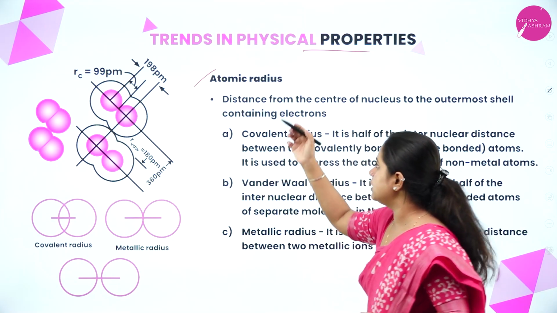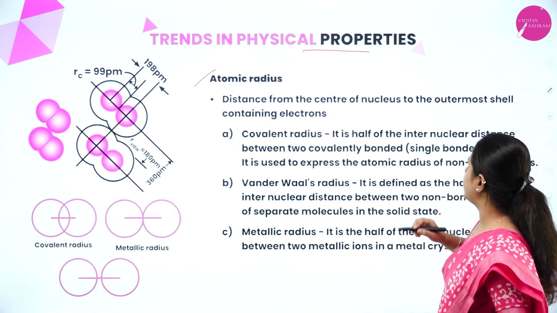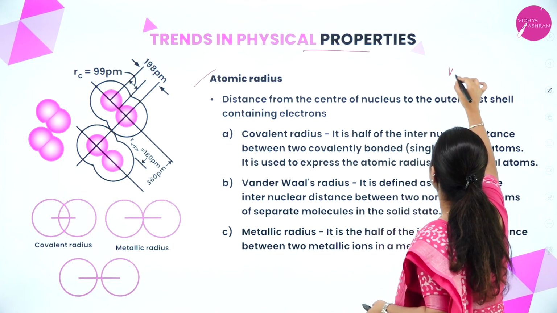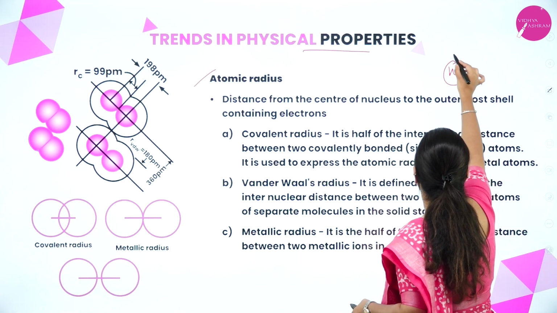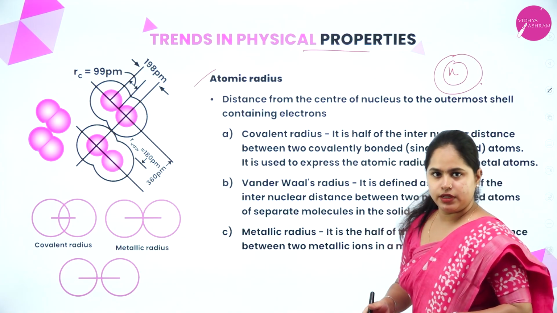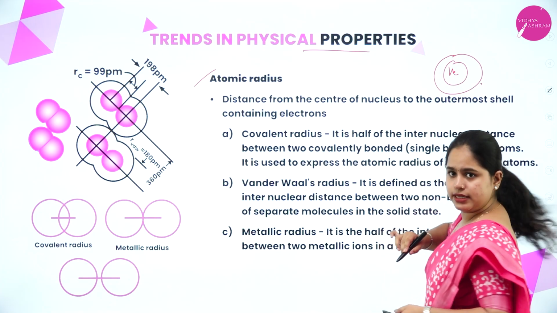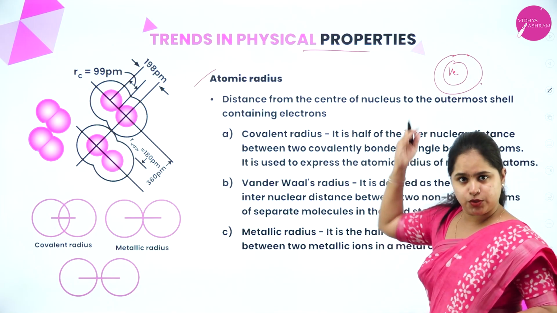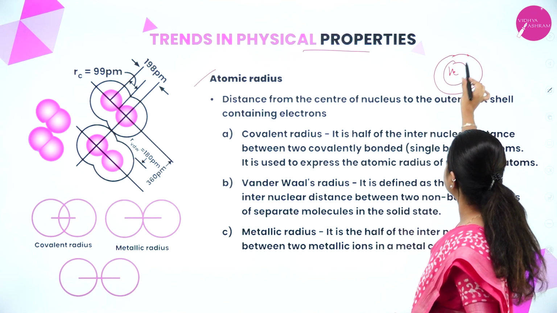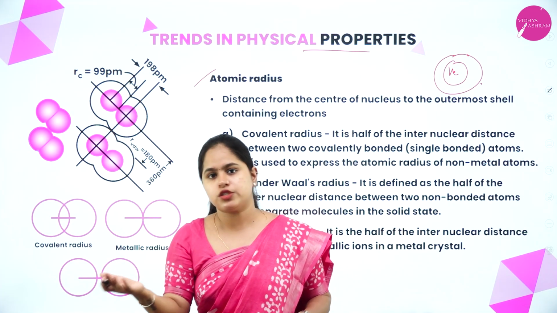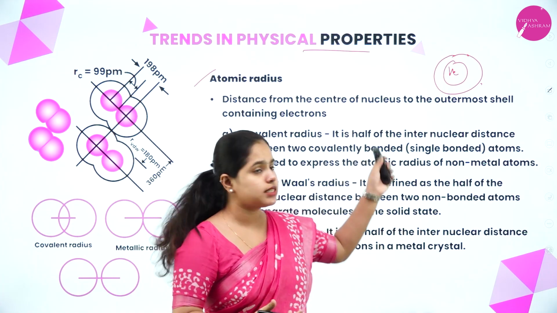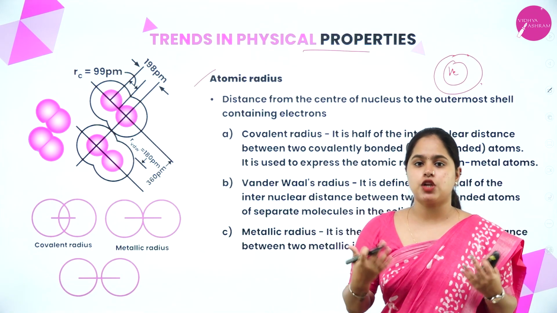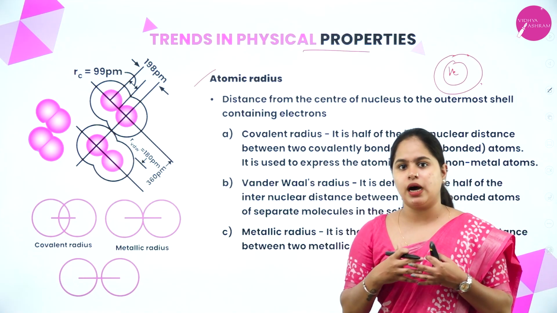So let's see the definition. It's the distance from the center of the nucleus to the outermost shell containing electrons. If I am considering this particular atom, from the center of the nucleus to the outermost shell containing electrons, what is the distance between them? So the distance is called the atomic radius. There are different types of atomic radius based on how these atoms are combined with each other.